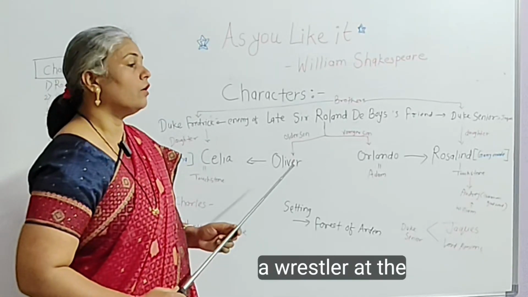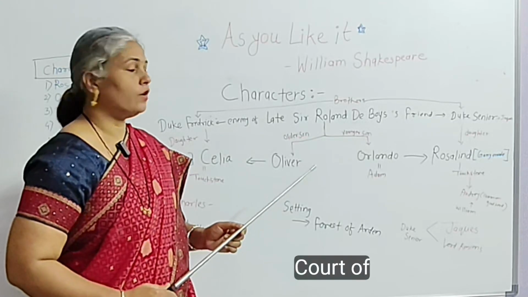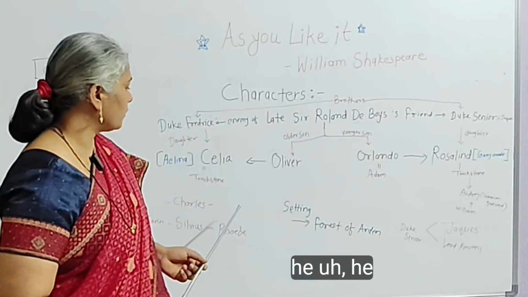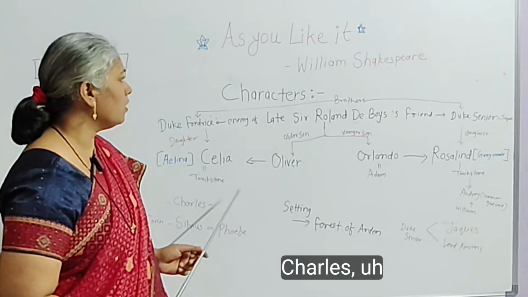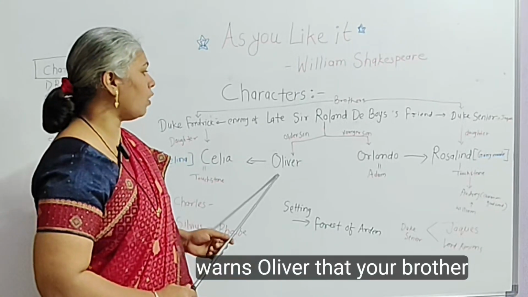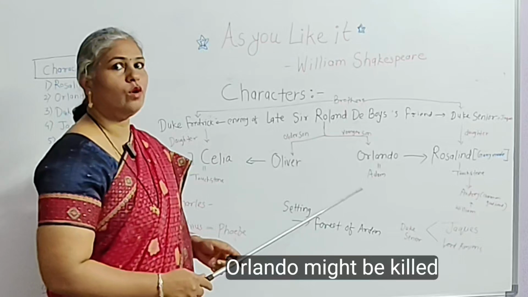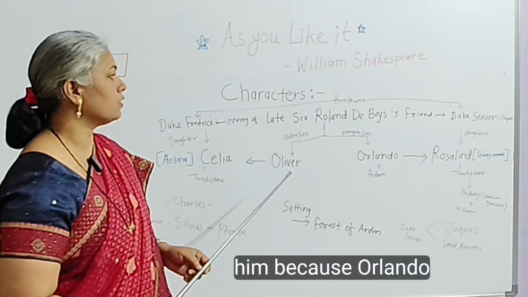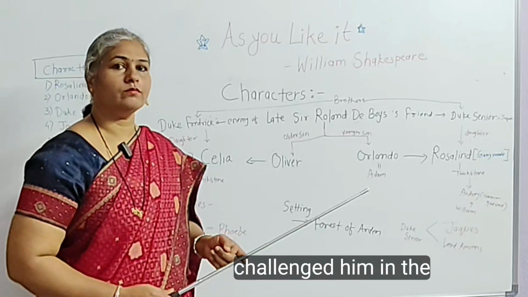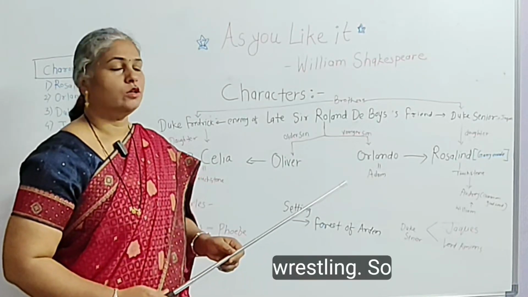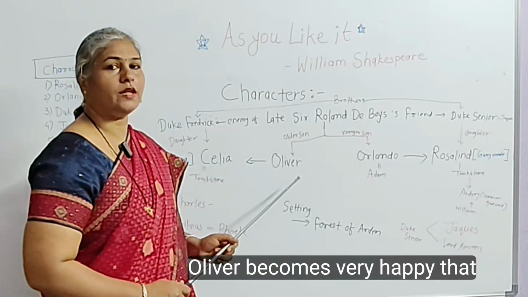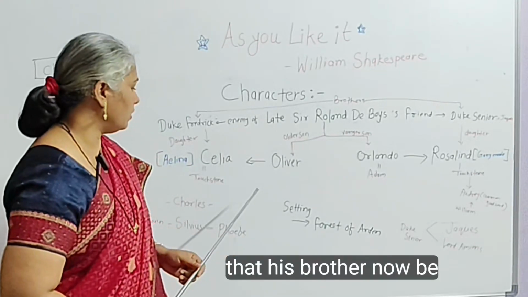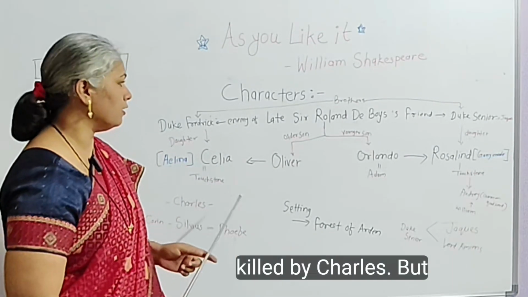Charles was a wrestler at the court of Duke Frederick, and Charles warns Oliver that your brother Orlando might be killed by him because Orlando challenged him in the wrestling. So Oliver becomes very happy to learn that his brother will be killed by Charles.